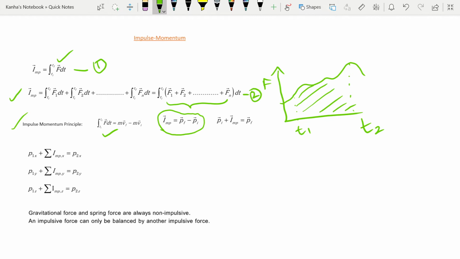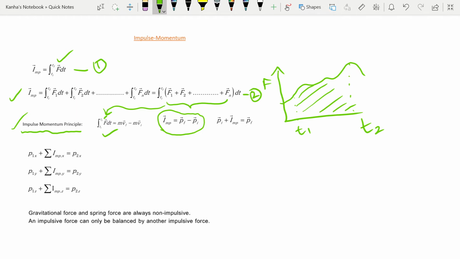So my impulse over a time t is nothing but my final momentum minus my initial momentum. Now this idea is expressed as the impulse momentum principle. Sometimes this can come as a factual question. This states that the change in momentum of a body in a time interval equals the impulse of the net force. Now my f here can be the entire superposition of all the forces acting on the body.